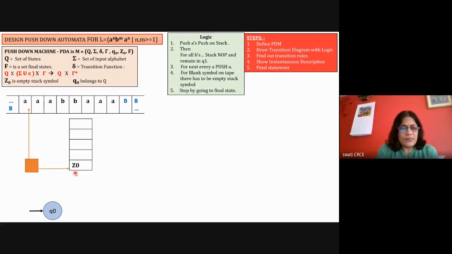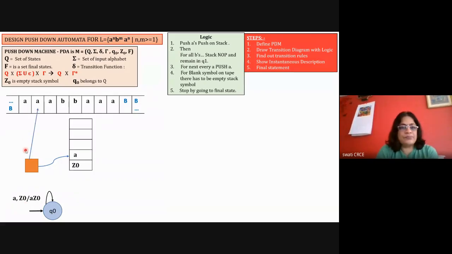So how to design it? Now here in the state Q0, you have A comma Z0. So Q0, A comma Z0. I'm showing the transition: A comma Z0 is equal to A Z0, and A is added onto the stack. That is the transition: in the state Q0, A with Z0 gives A Z0.